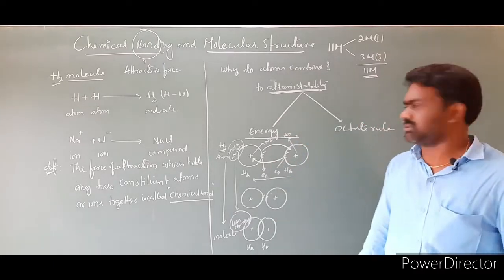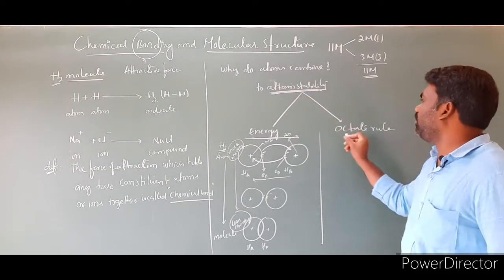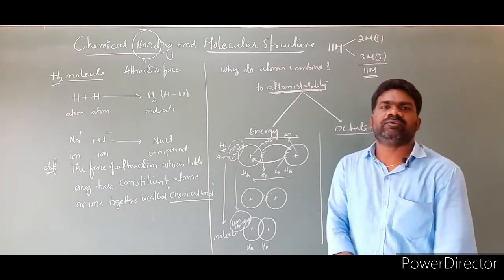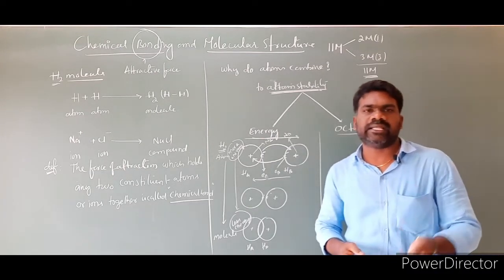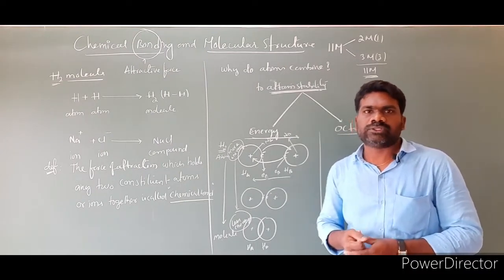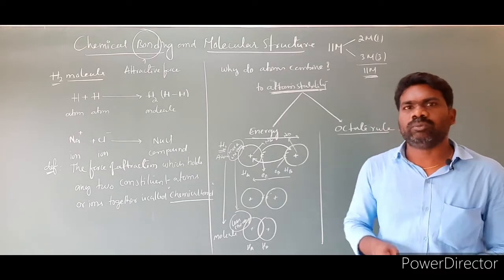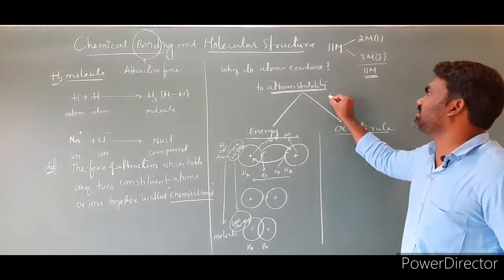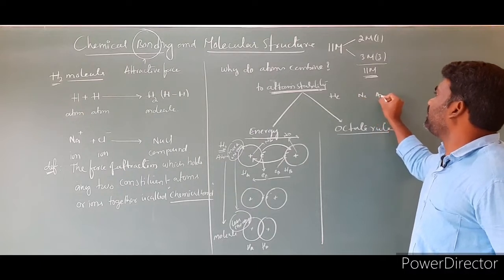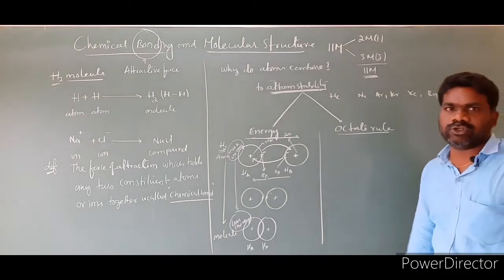This is one concept. The second one we can explain on the basis of the octet rule. The octet rule is defined as the tendency of an element to attain 8 electrons in its outermost energy level. So elements with 8 electrons in the valence shell are more stable, like noble gases. First we have to discuss noble gases. We have helium, neon, argon, krypton, xenon and radon. So these are the noble gases.